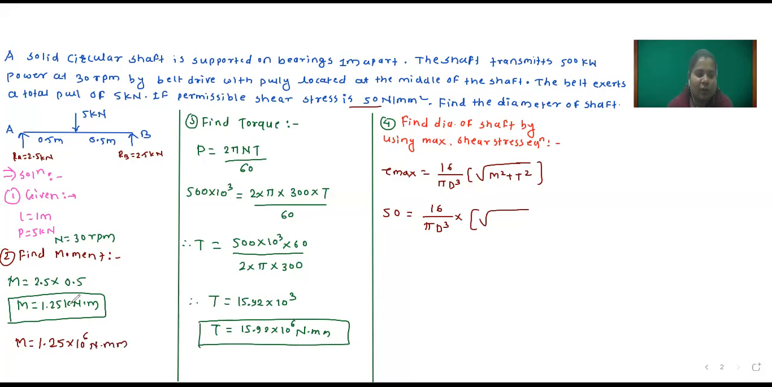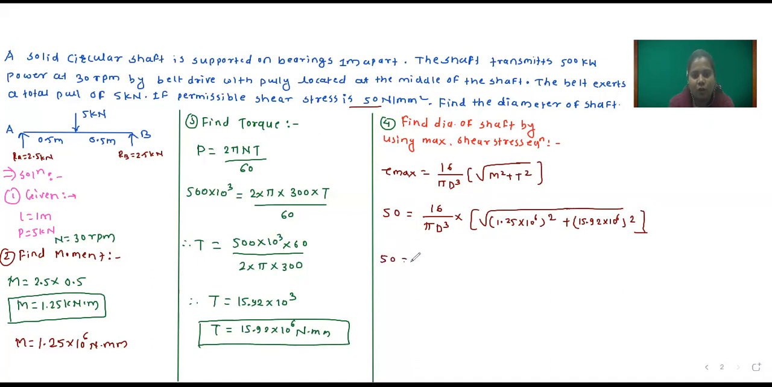10 raised to 3 for kilonewton to Newton, and 10 raised to 3 for meter to mm. So 1.25 into 10 raised to 6 Newton mm. So we will put the value here: 1.25 into 10 raised to 6 bracket square, plus the value of torque is 15.92 into 10 raised to 6 bracket square. So now we will take 10 raised to 6 as a common.